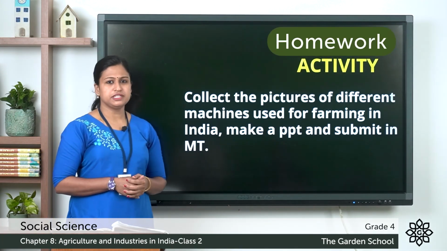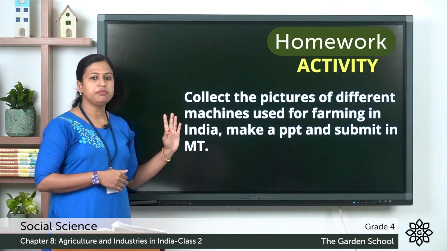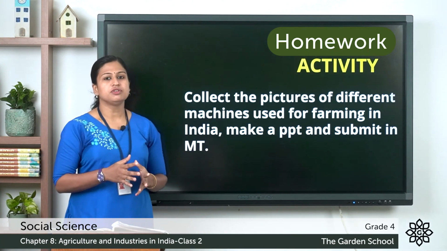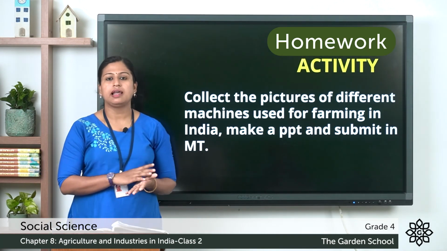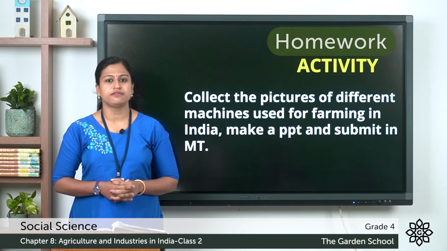Now there is an activity for you. You have to collect the pictures of different machines used for farming in India. So you have to make a PowerPoint presentation. You have to collect the picture, write its name and submit in Microsoft Teams.